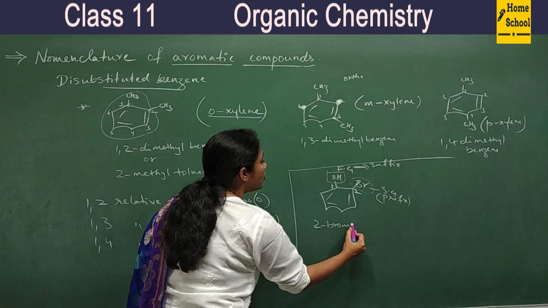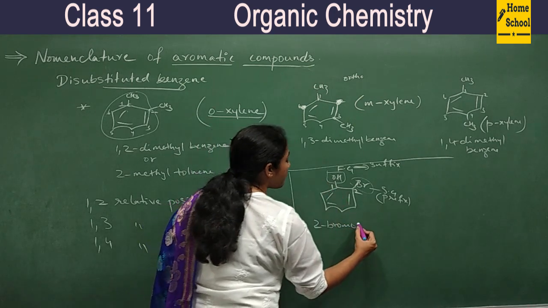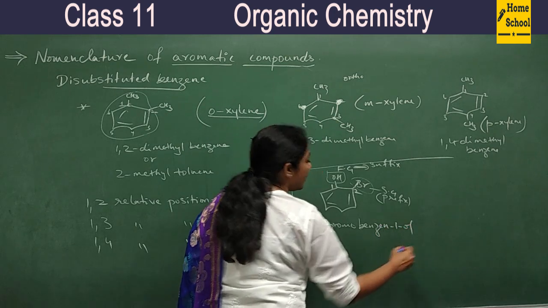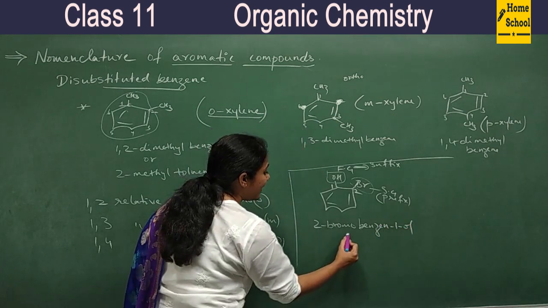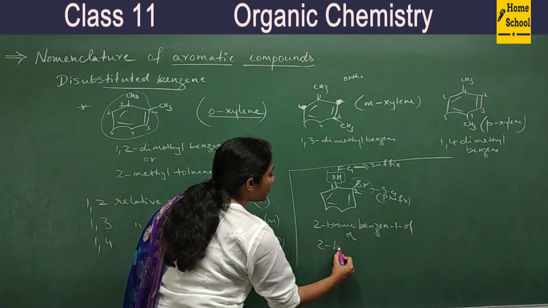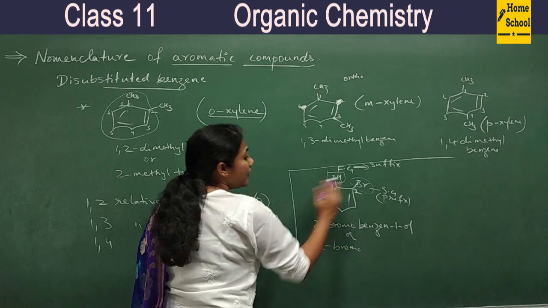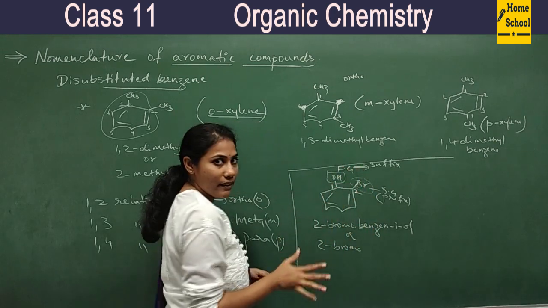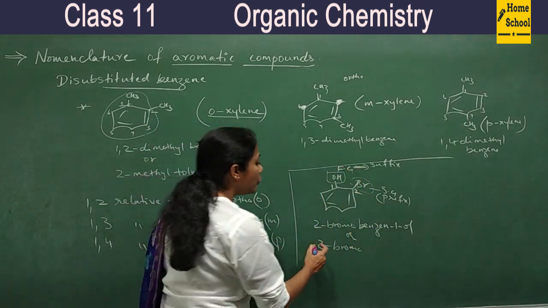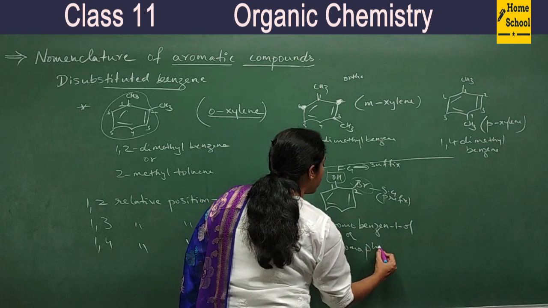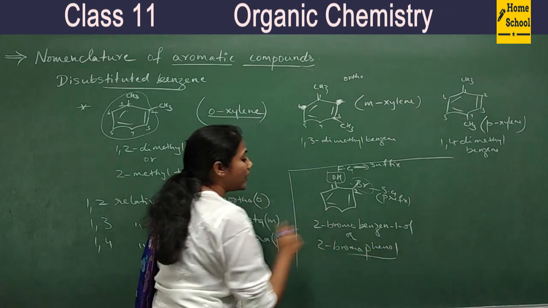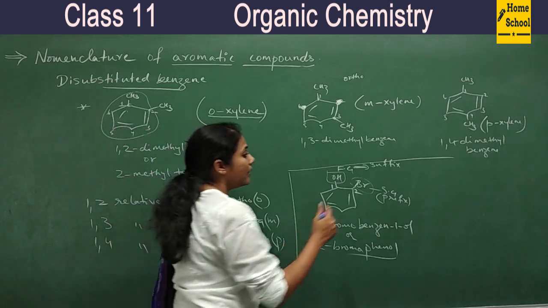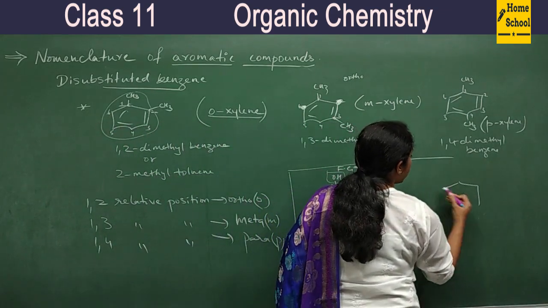2-bromo benzene 1-ol. Or we can also write this as 2-bromo. And if you close this, what is this? Phenol, right? We discussed phenol. So you can call this compound 2-bromo phenol also. Okay, fine. Now let us go for one more example.